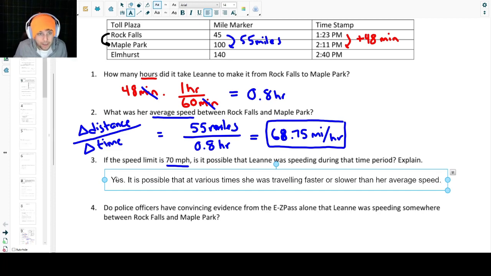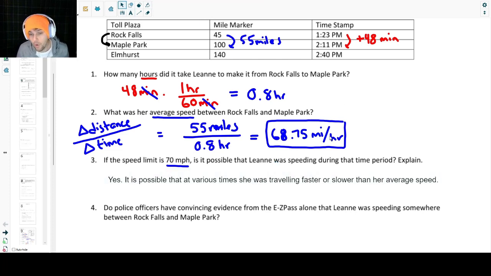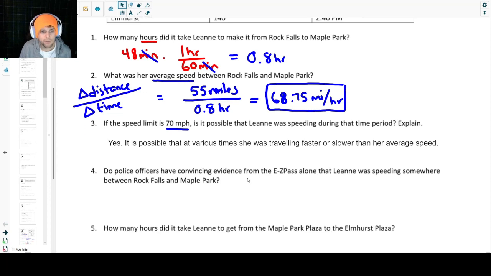And that's enough information because this number that we've calculated doesn't say that that's exactly how fast she was going at that moment. She could have gone much faster for a short period of time and then a little bit slower for the rest of her trip. But this average gives us some indication of around what speed she may have been traveling.